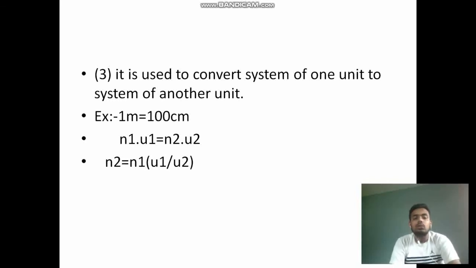So n1 u1 is equal to n2 u2. Here we need to find n2, so n2 is equal to n1 into u1 by u2. So we can easily find the value of n2 here. I think you have understood this.